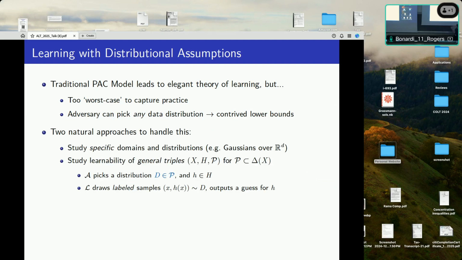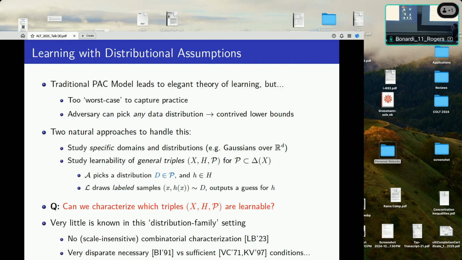The other thing you can do is zoom out and generalize the PAC model and study more generally learnability of triples, X, H, P, where P is some subset of distributions that's known to both the adversary and the learner. So the setting, I won't go through it formally, is exactly the same. The only difference is now the adversary picks a distribution from this class P. Everything else is exactly the same, epsilon, delta, and so on, so I'm not going to go through it. And the main high-level question is, can we somehow characterize which triples are learnable? Is there some property or dimension with respect to P that tells us when a class is learnable? Certainly more things are learnable for smaller P, but can we characterize it?